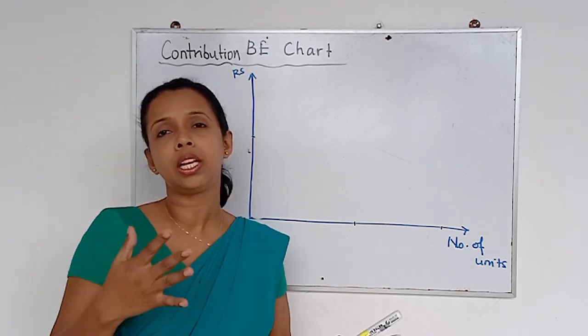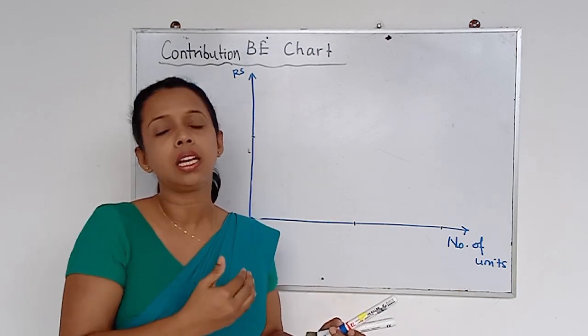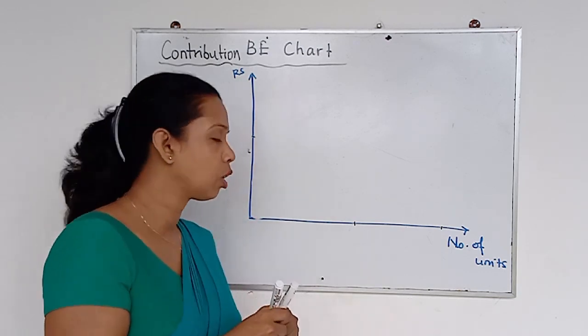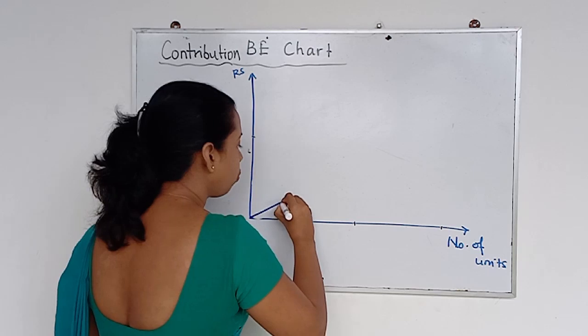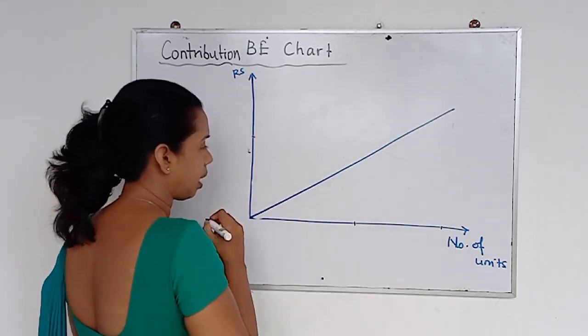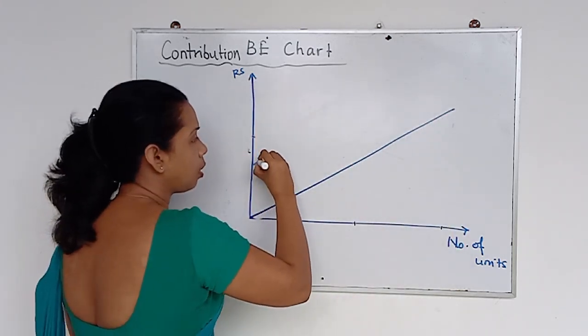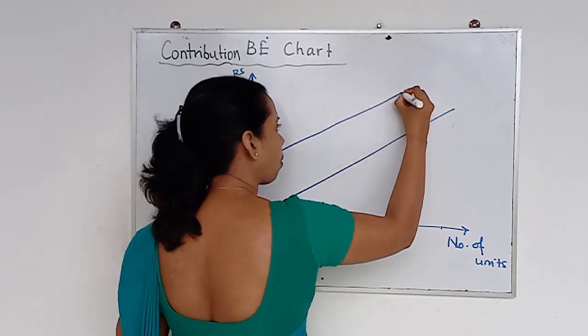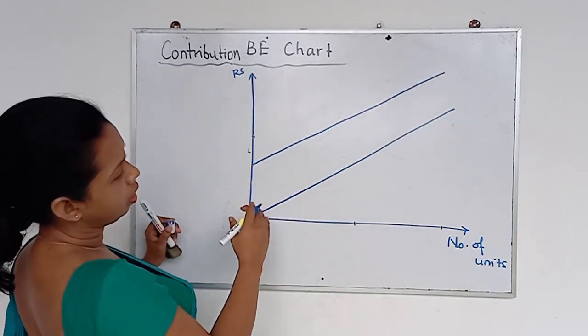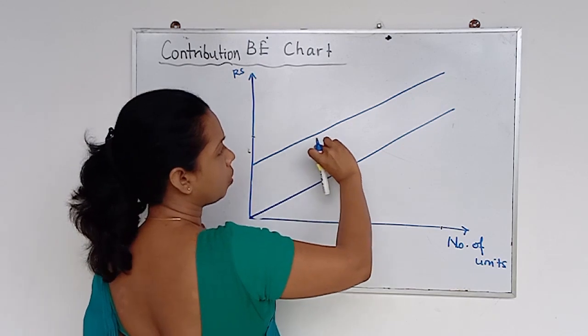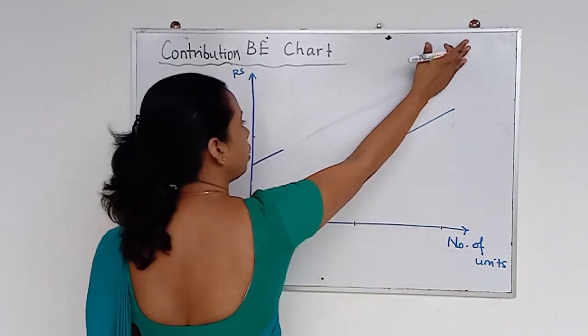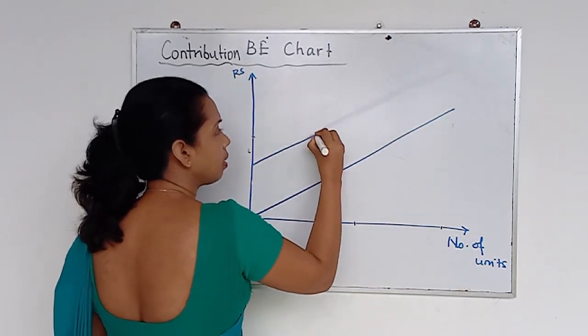For that, definitely we should have the sales value and the variable cost. So this is my variable cost line, right? And let's say this is my total cost line. It should be parallel to it. Why? Because the difference between these should always be the same. So that's my fixed cost value, right?